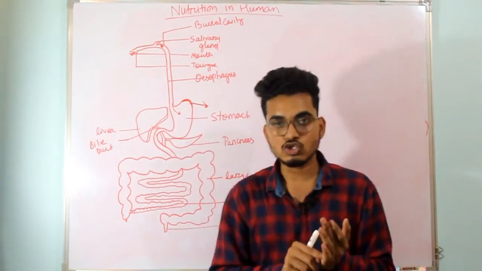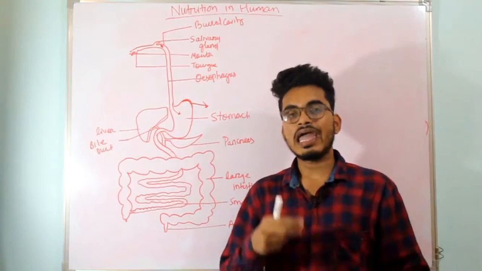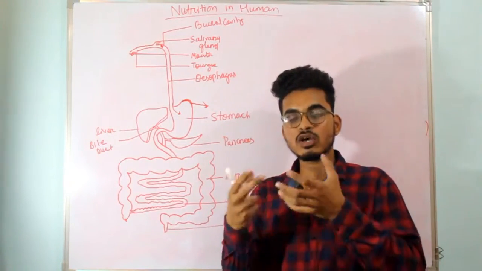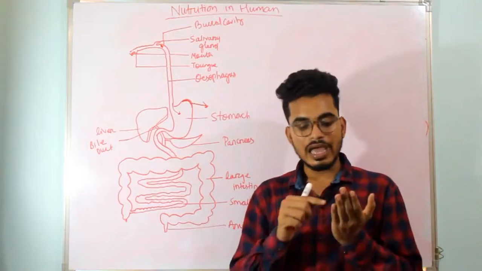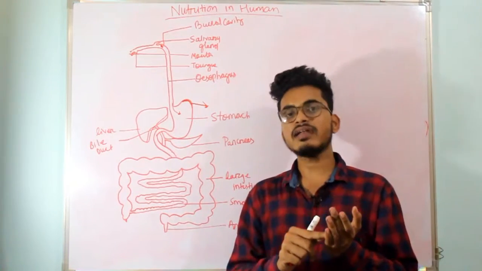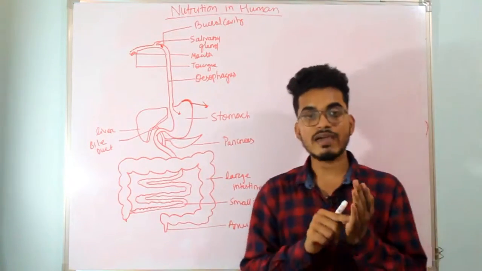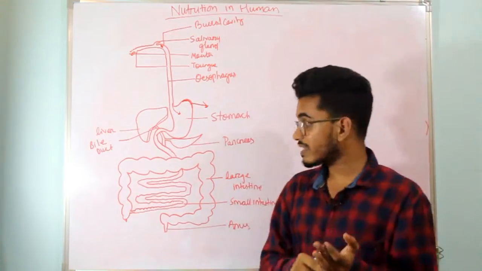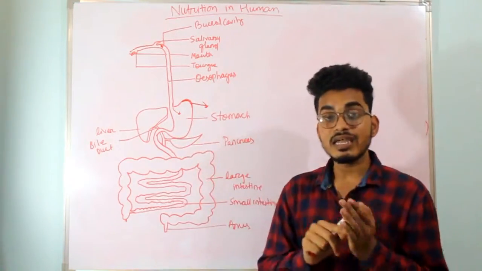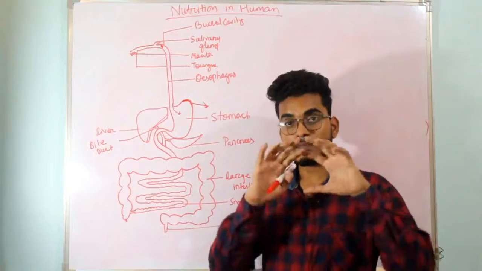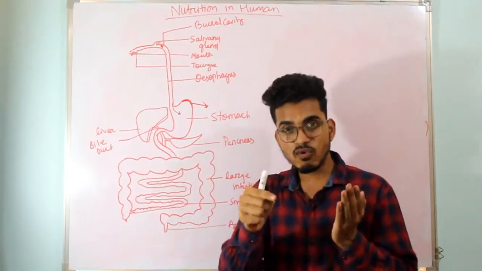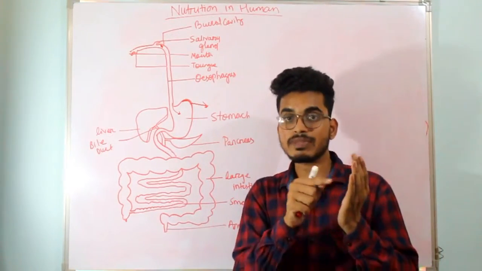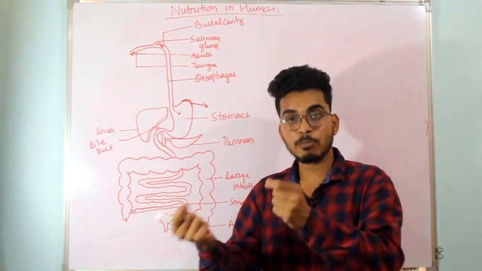Gastric juices are of three types, as I said: HCl, pepsin and mucus. The role of HCl inside the stomach is that it provides a medium in which the pepsin enzyme can act upon proteins.